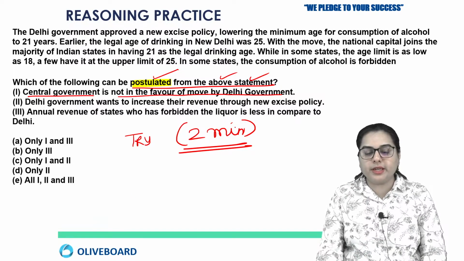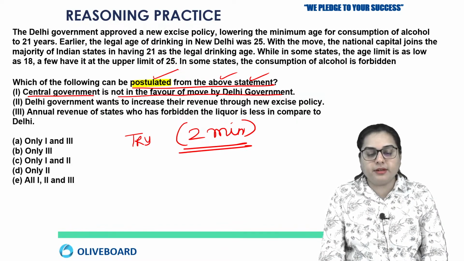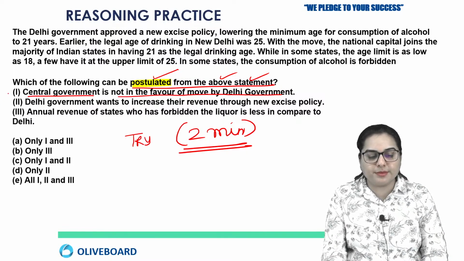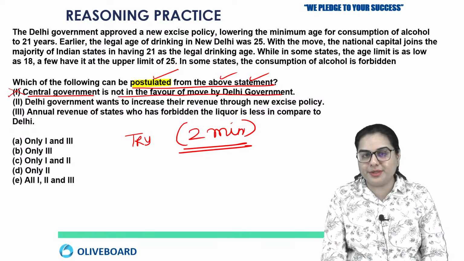So which of the following can be postulated from the above statement? Okay, so central government is not in the favor of move by Delhi government. Okay, if they were assuming something negative, so they must not be going to do the same thing that has been told in the paragraph, right? So this is wrong. Okay, because we never assume anything negative.